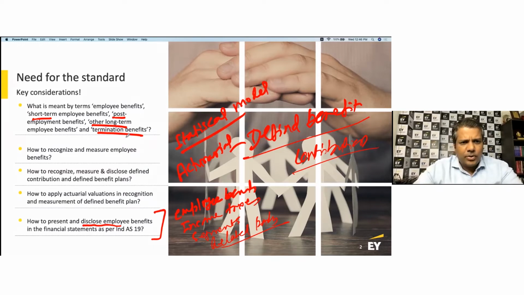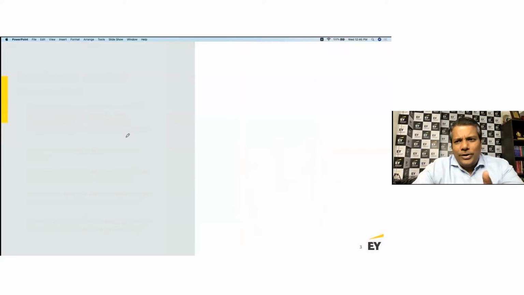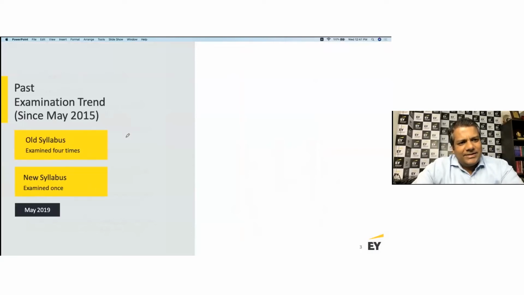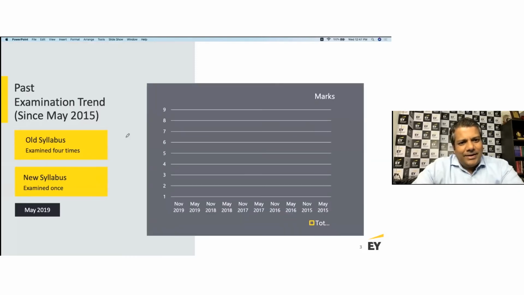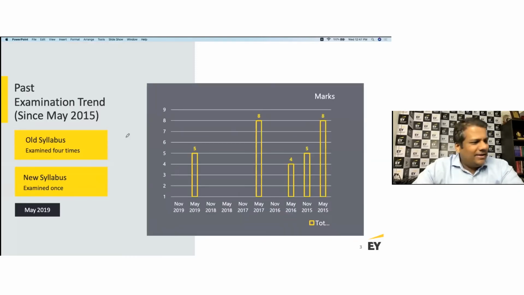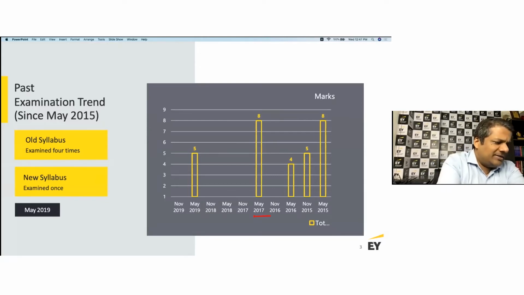Now we look at the examination trend since May of 2015. What I see here is that this used to be consistently tested from 2015 to 2017.